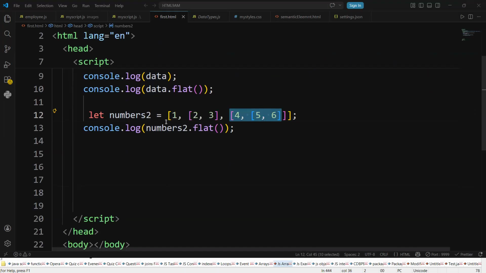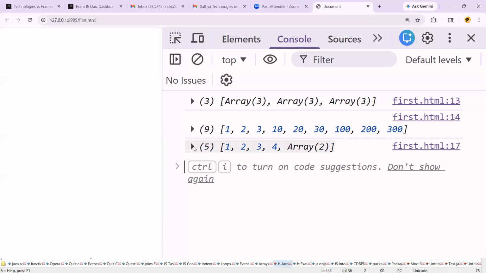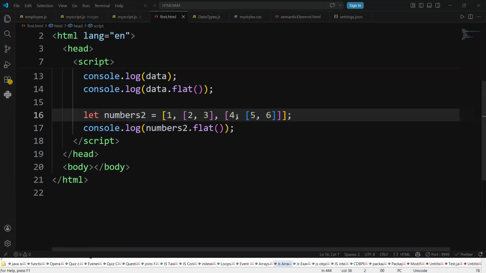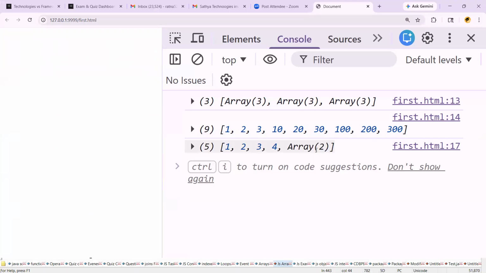The total length is 3: first element, second element, third element. I used flat. If I use flat, now you can check the output once. Flat contains 1, 2, 3, 4. Up to 4 the flattening is done, but the 5, 6 is not flattened.